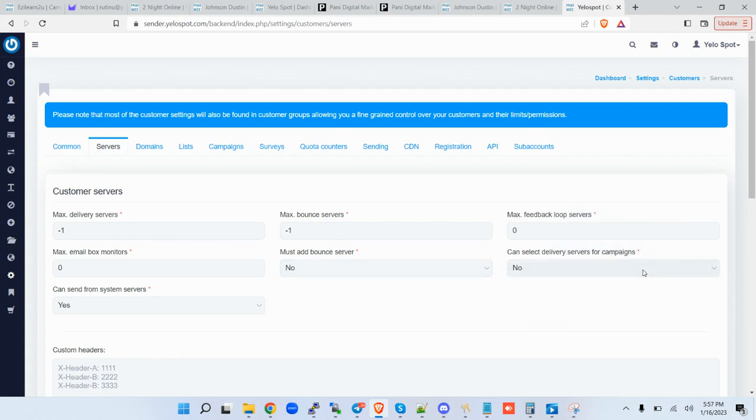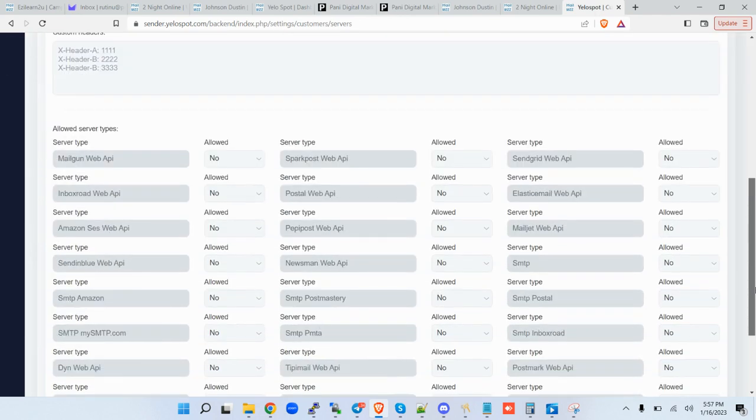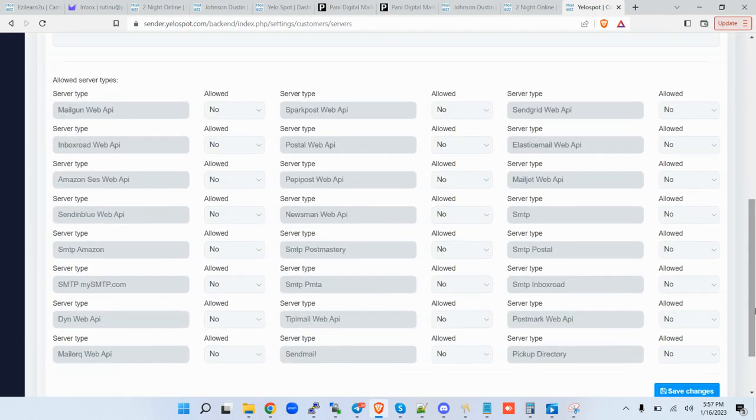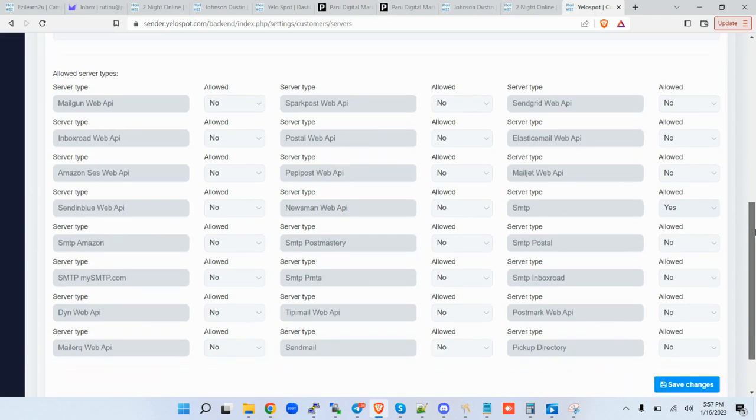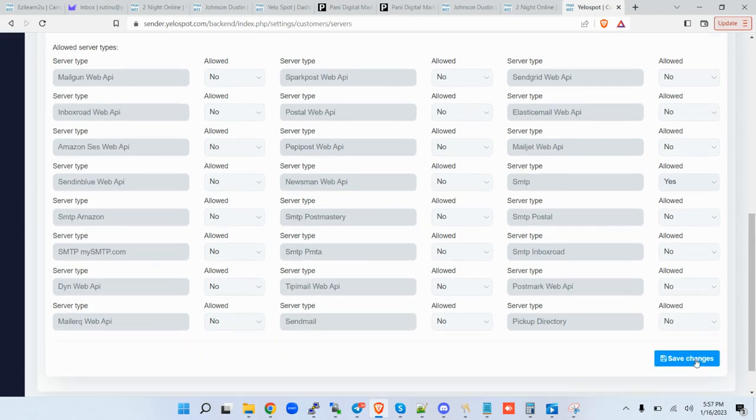Can select, no. Can send, no. And then here, these are the options of the SMTPs that you can add. In our case, I want to say only this one so that each person can be able to add an SMTP in their system in case you're using multiple users. So SMTP yes, and then I'm gonna save changes.